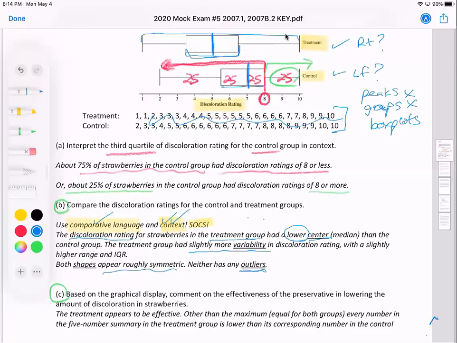But you definitely should mention that there are no outliers. If there was an outlier, a little mark on the side there would indicate an outlier. So I think we got everything. We got the shape, outlier, center, spread. You can kind of guess the shape, left skewed or right skewed.